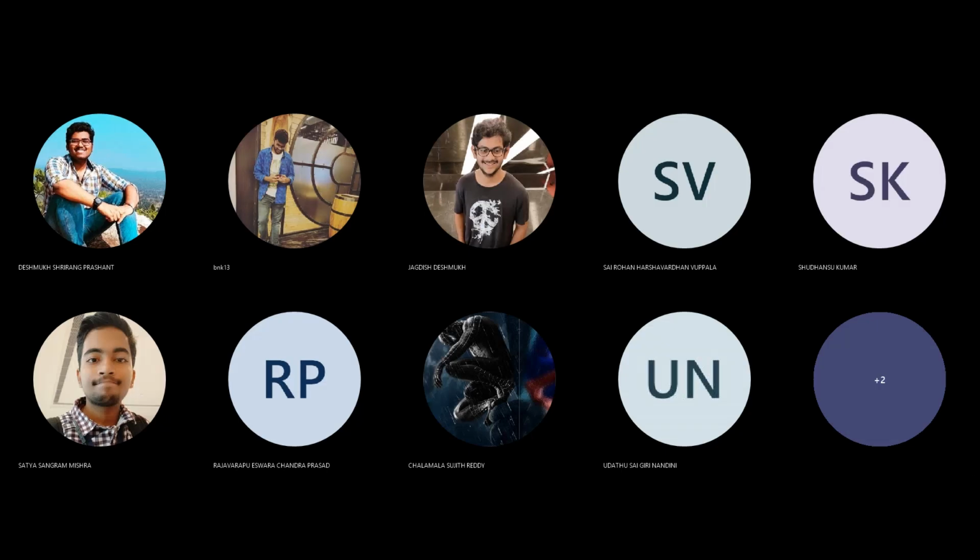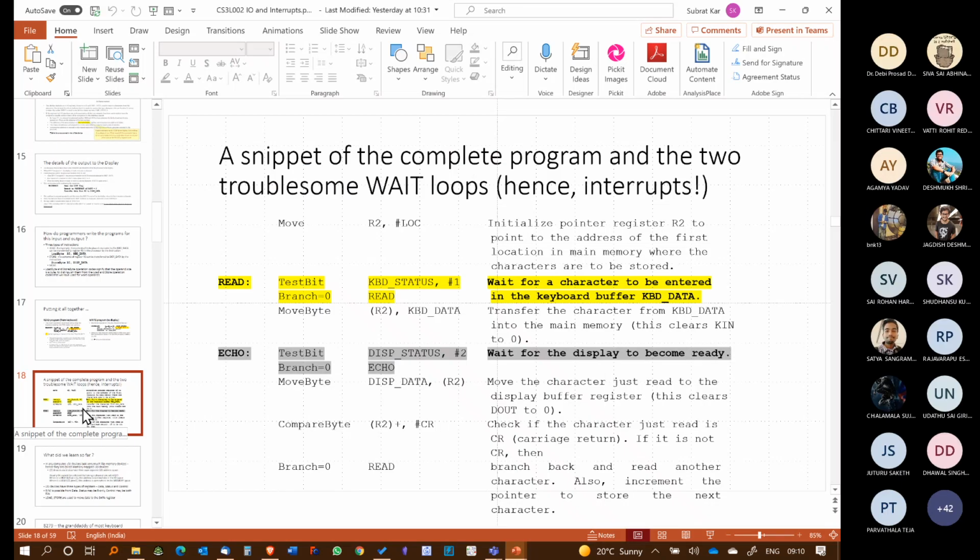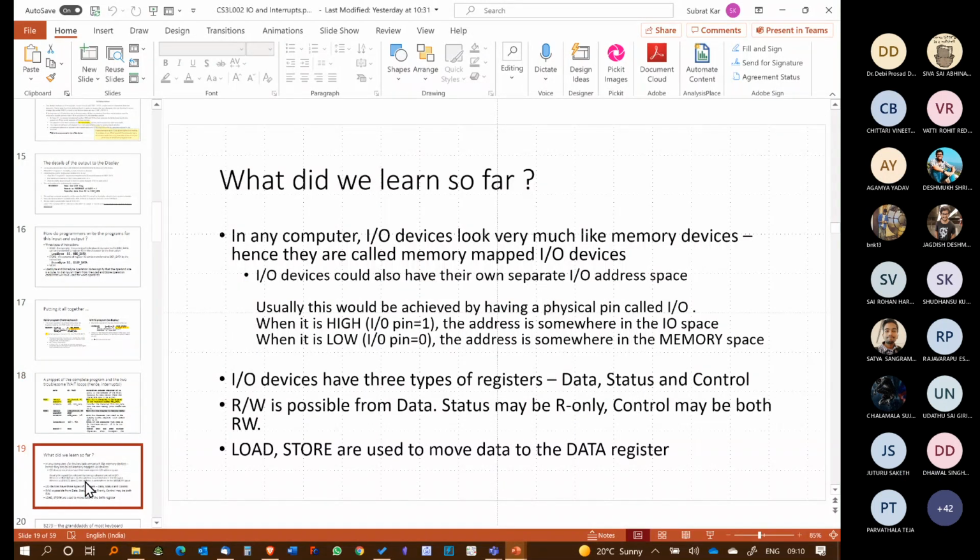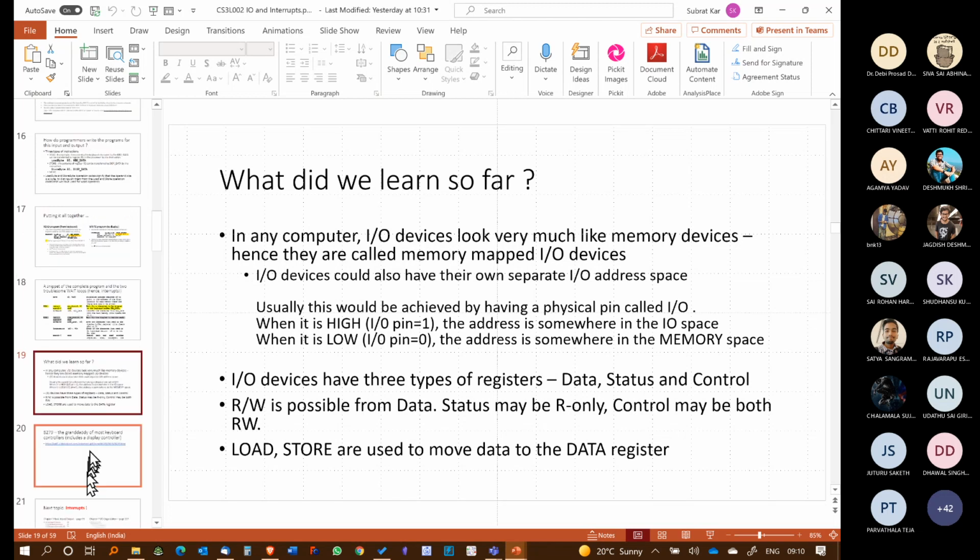Troublesome snippets were bugging us when we left the class last time, and I think we need to solve that part. And we have learned so far that IO devices exist. They have data, status, and control registers, and they look very much like memory devices.